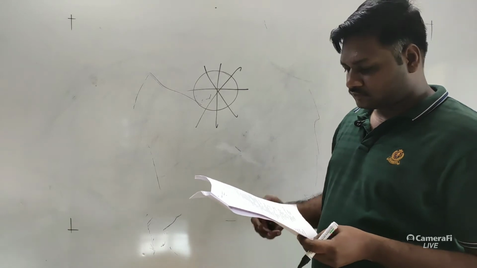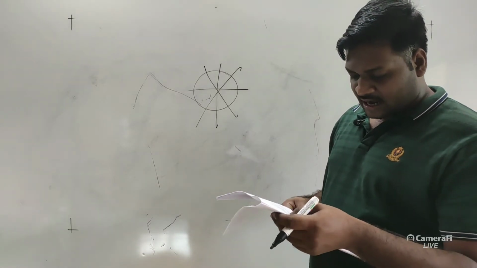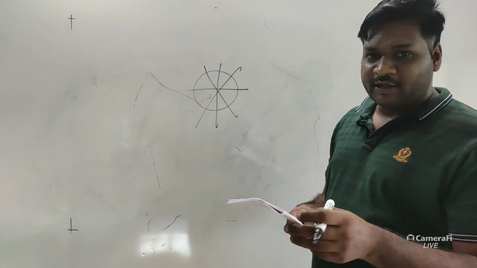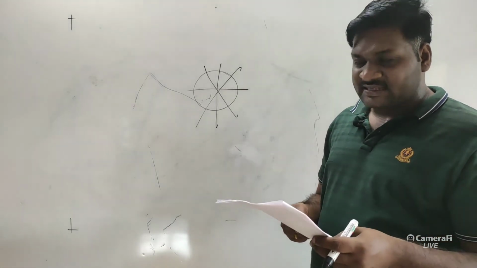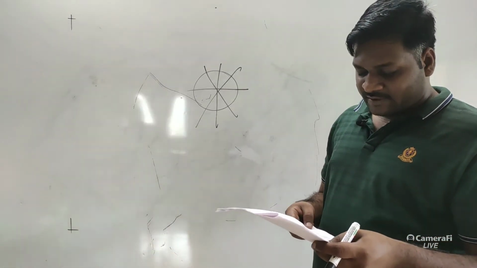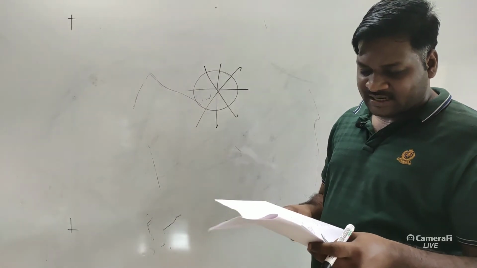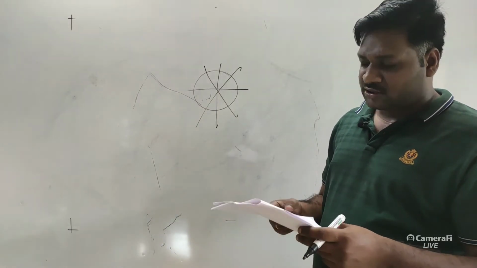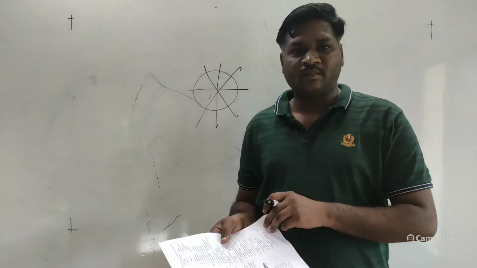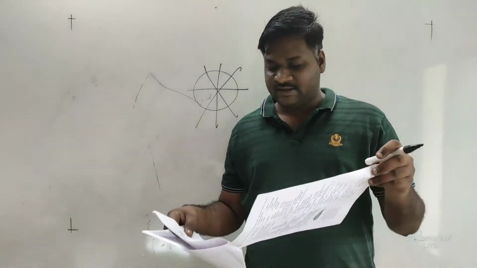The next question number 123, Malpighian tubules serve as excretory organ in which of the following phyla? Again the question, I think it is a repeated one. A similar question we have discussed earlier, that is Arthropoda. Okay, in the match the pair A, B, C was there.